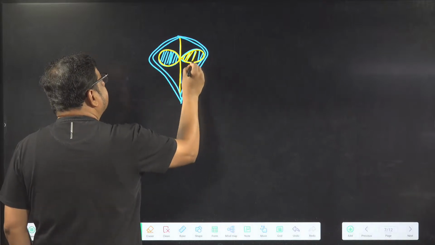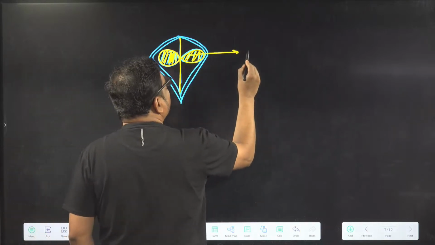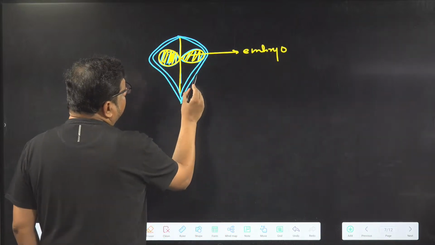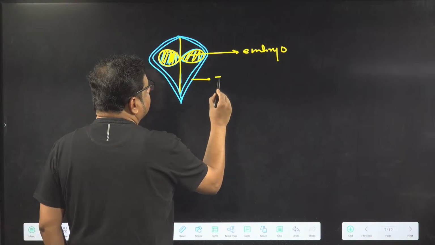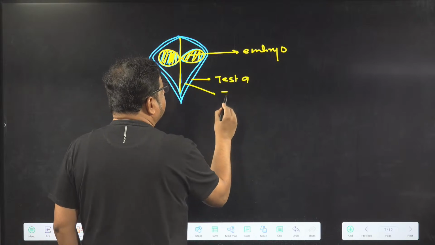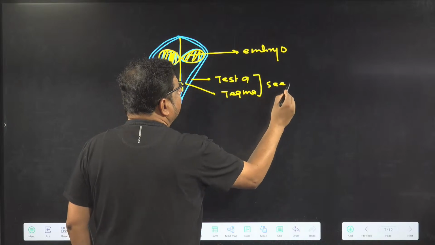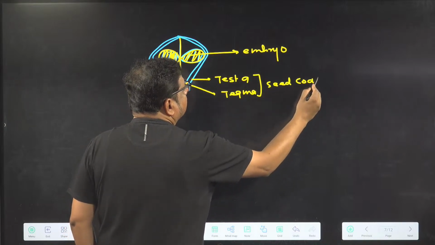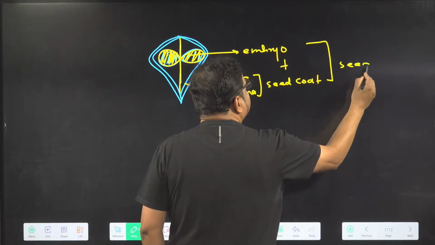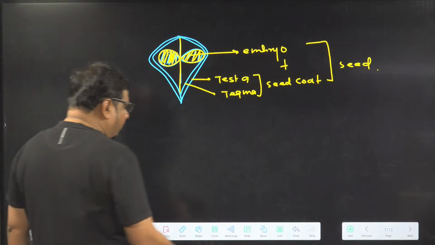The yellow color structure is basically the embryo. And this embryo is surrounded by which one? Testa. And which one? Tegmen. Together these are called which one? Seed coat. So embryo plus seed coat equals which one? Seed. So this is a dicot seed. Understanding the idea? This is a dicot seed.